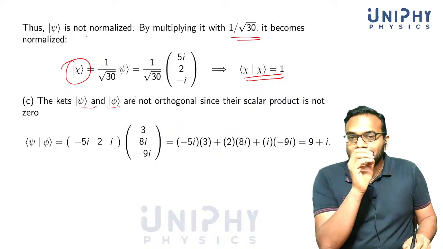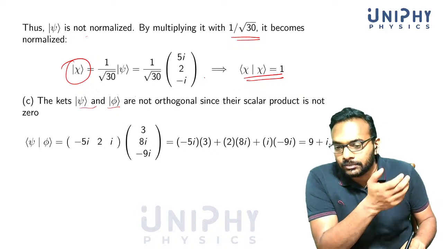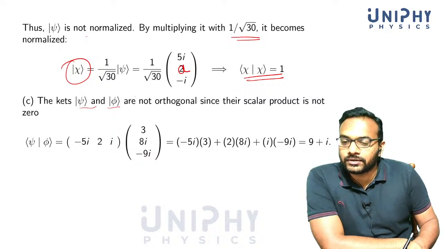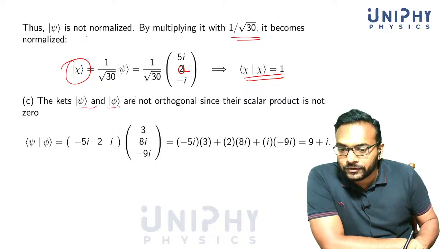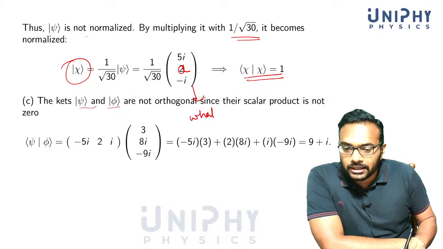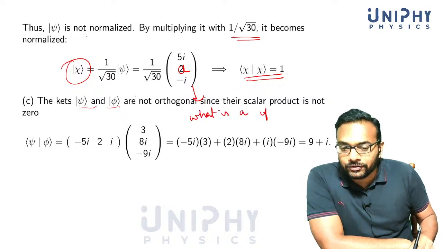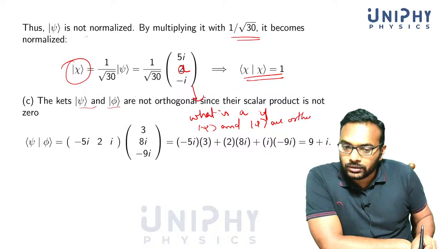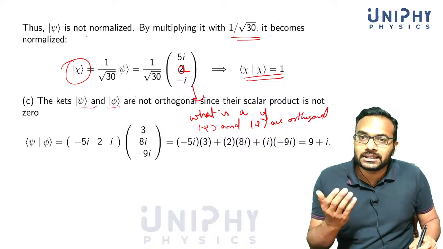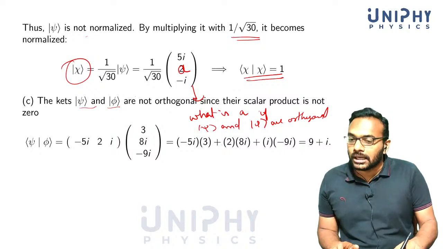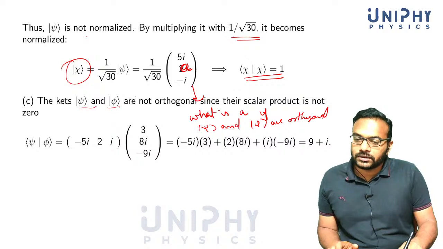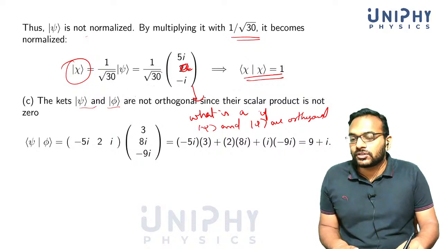One of the questions asked once in a NET exam gave one of the components as a, and asked: what is a if psi and phi are orthogonal? The information given is that the two vectors are orthogonal, and you are asked to find one of the components of the vector.